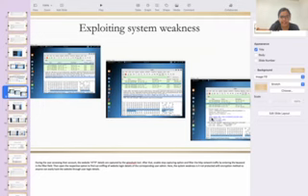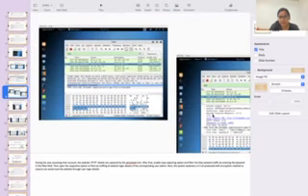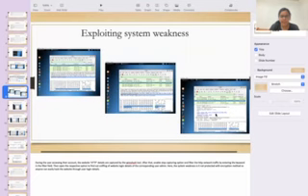After that, here the system weakness is not protected, as we can see from here, because there is no encryption method, so anyone can easily hack the website through the user login details.